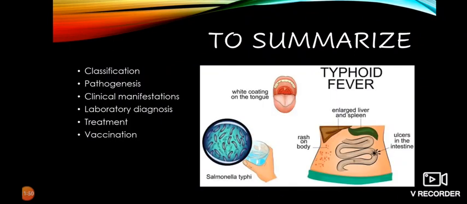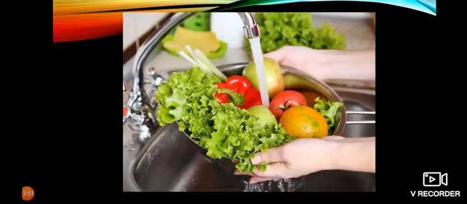To summarize what we have discussed, that is classification, pathogenesis, clinical manifestations, laboratory diagnosis, treatment, and vaccination. The message which we should keep in mind is to wash the fruits and vegetables before using, and hand hygiene plays an important role.